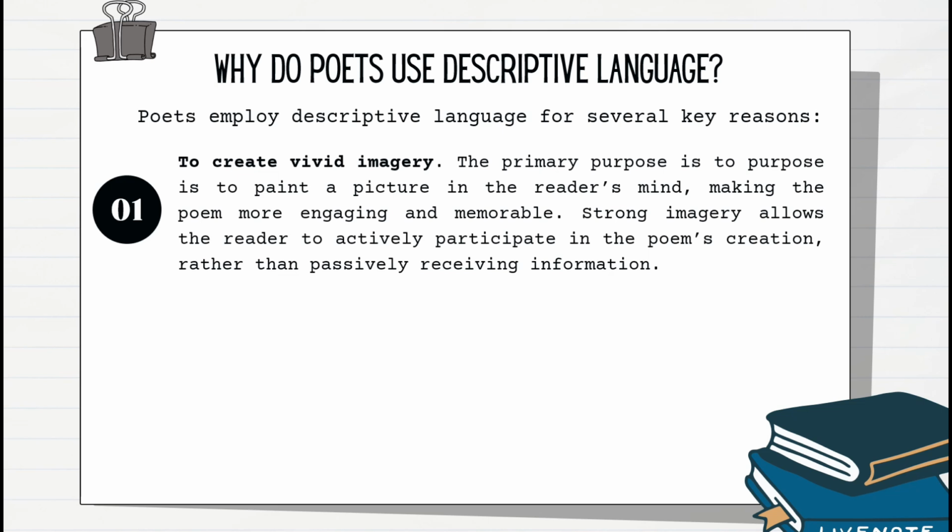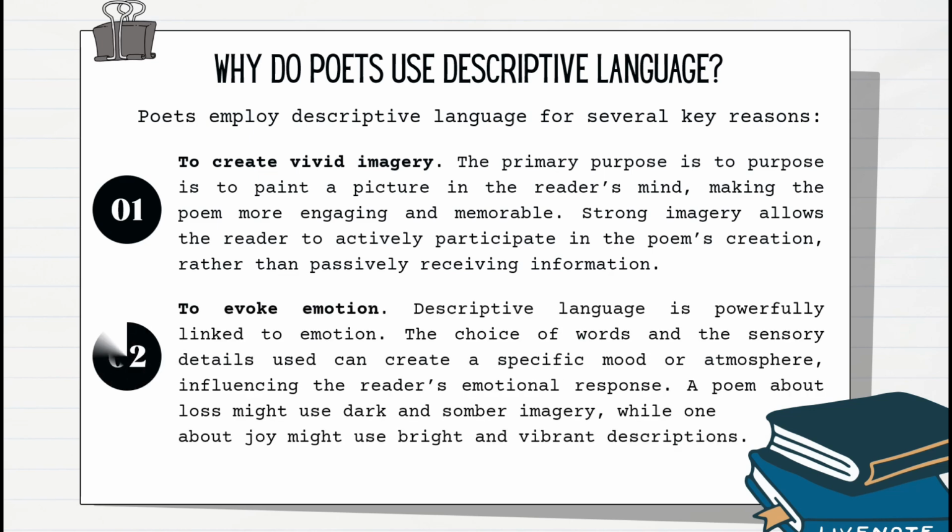Strong imagery allows the reader to actively participate in the poem's creation, rather than passively receiving information. To evoke emotion, descriptive language is powerfully linked to emotion. The choice of words and the sensory details used can create a specific mood or atmosphere, influencing the reader's emotional response. A poem about loss might use dark and somber imagery, while one about joy might use bright and vibrant